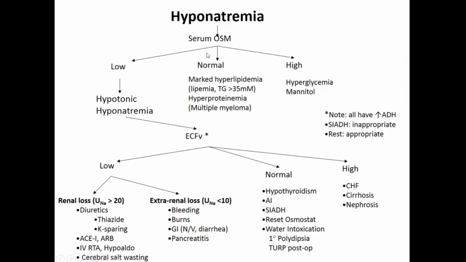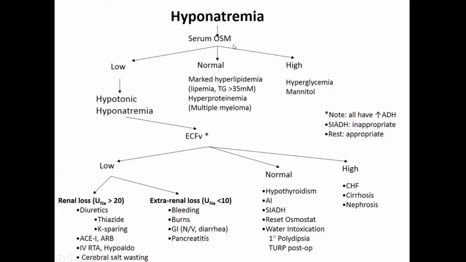When these become abnormally high, your serum sodium will show as low. However, the osmolarity remains normal. So in this instance, you do not have to treat the patient. You just have to treat the primary disorder, that is hyperlipidemia or hyperproteinemia. Always remember, that's why serum osmolarity has to be calculated for any patient coming with hyponatremia.